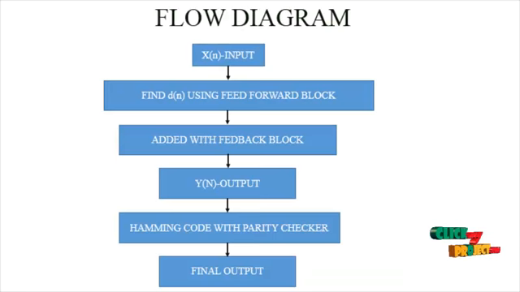Next we see the flow diagram of our product. In this flow, first we give the input x of n, where n is the number of bits of the input data. Then we find d of n using feed forward blocks. Then it is added with the feedback block. Then we find the y of n output. Then the Hamming code with parity checker gives the final output.